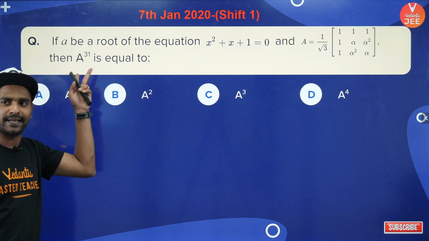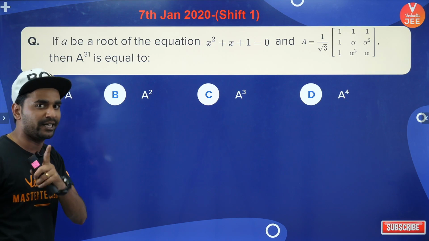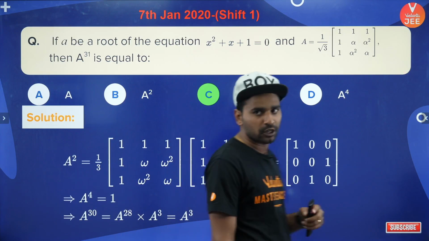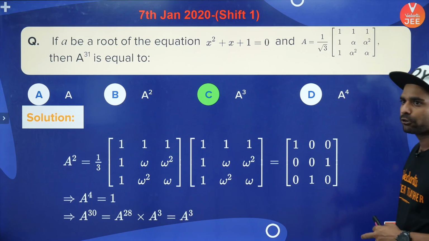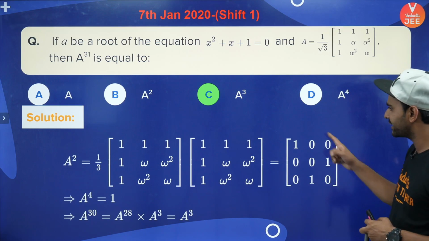Always this is the trick in these kind of questions guys, so never ever leave them and you should try to solve them always. All right, so when you guys have calculated a square it is coming out to be this.